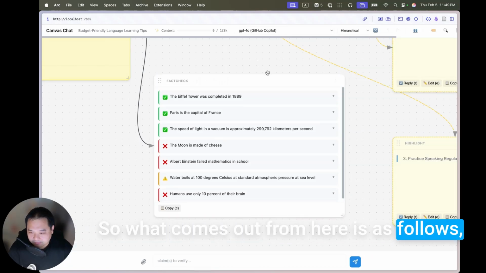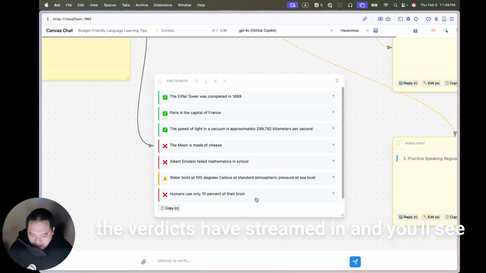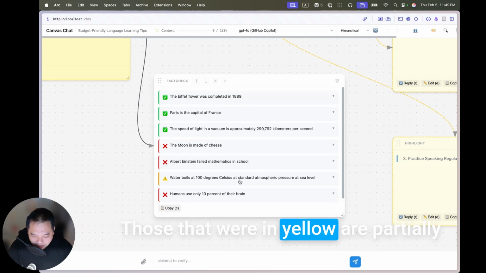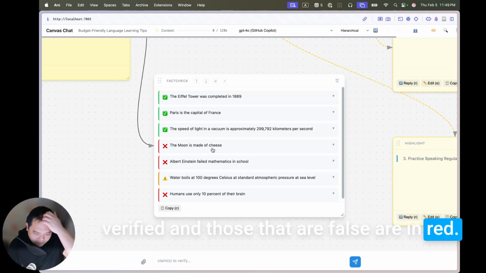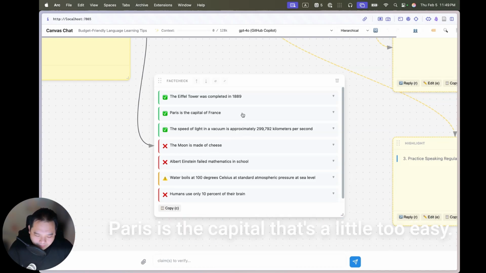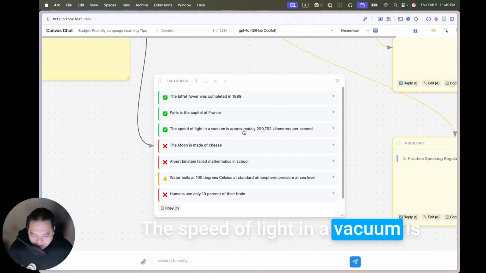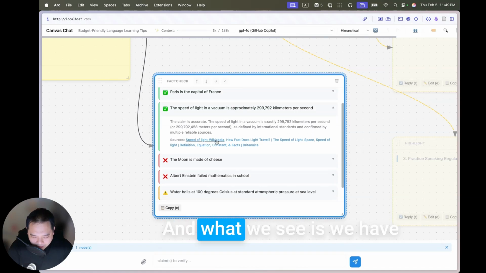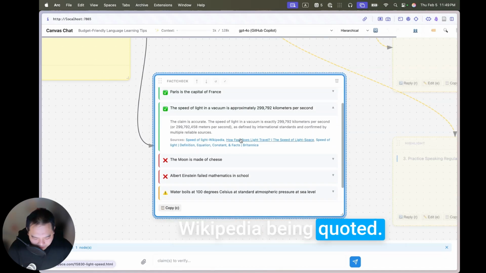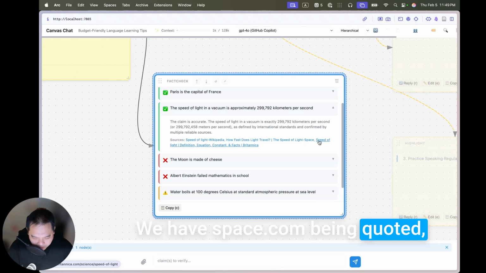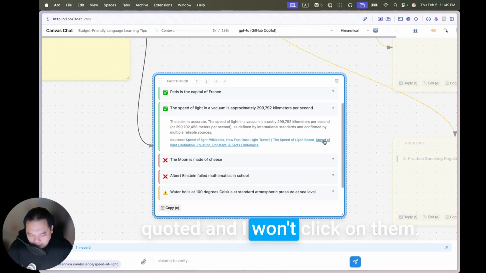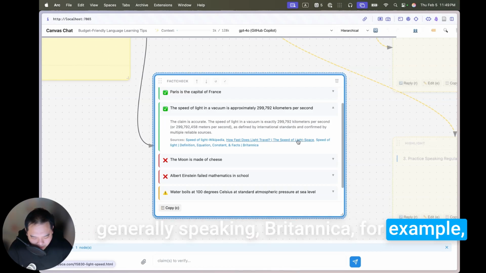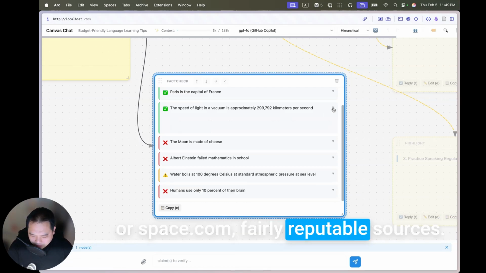So what comes out from here is as follows. The verdicts have streamed in, and you'll see that those in green were verified, those in yellow are partially verified, and those that are false are in red. Let's take a look at one example of each. Paris is the capital, that's a little too easy. The speed of light in a vacuum is approximately this many hundred thousands of kilometers per second. And what we see is we have Wikipedia being quoted, space.com being quoted, and Britannica being quoted. I won't click on them, but generally speaking, Britannica and space.com are fairly reputable sources.